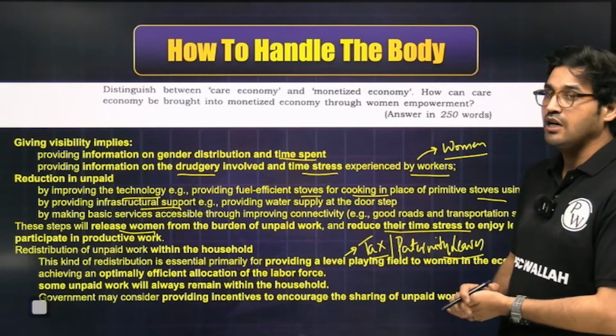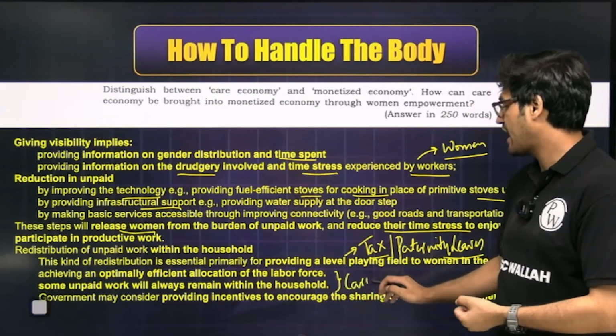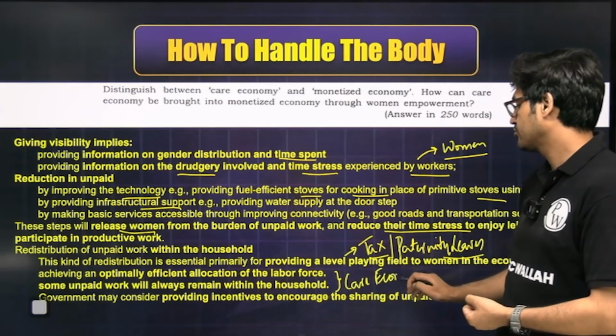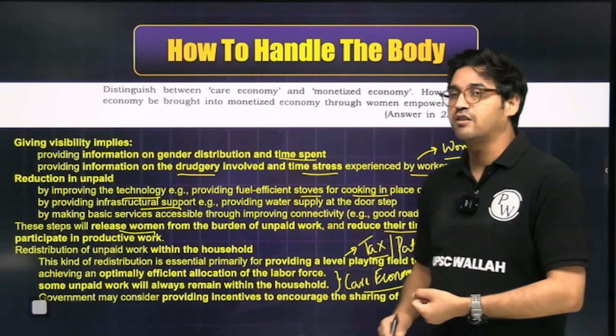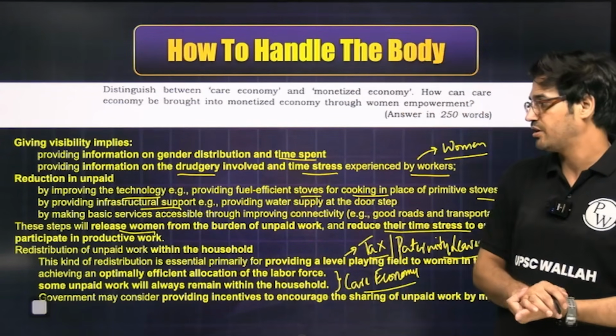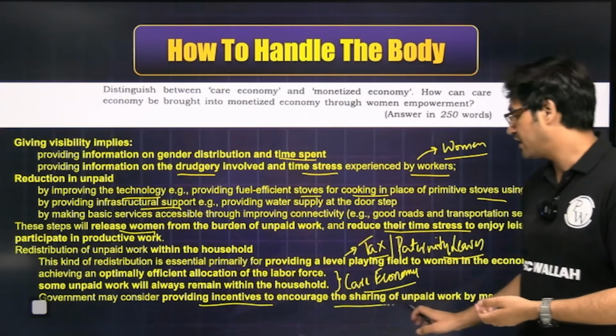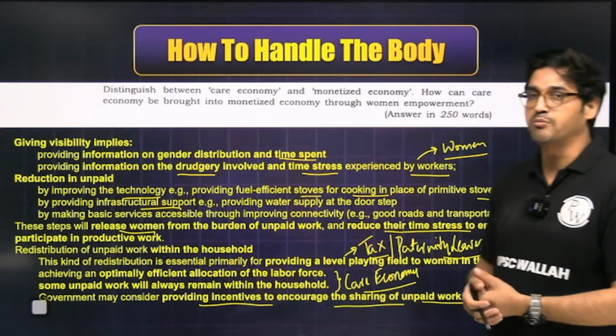Not just this, you can also speak of how the government can actually create a care economy, which is to say the same care work can be done by market forces, which will also help generate employment. Now, the government may consider providing incentives, like I said, to encourage the sharing of unpaid work by men.